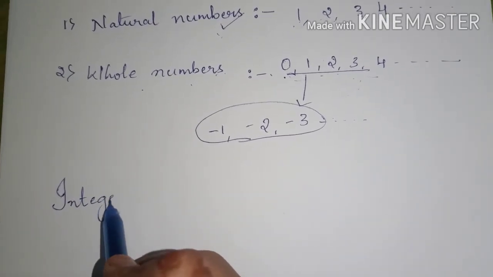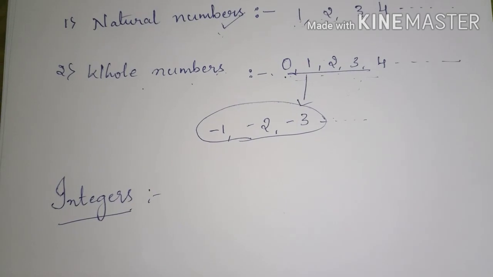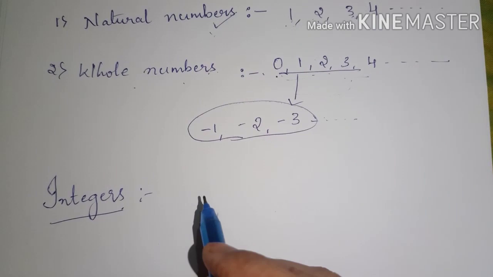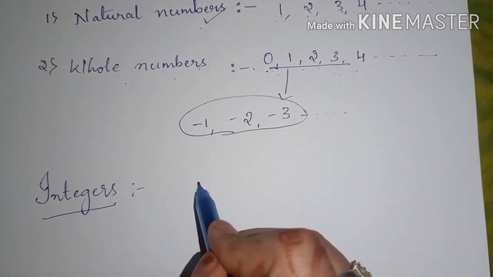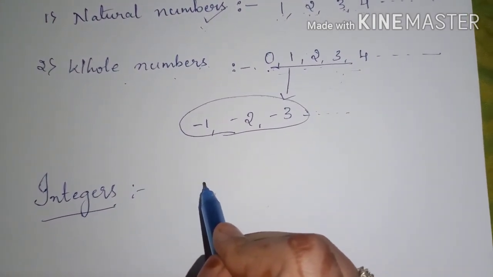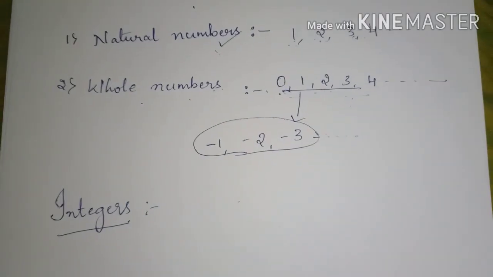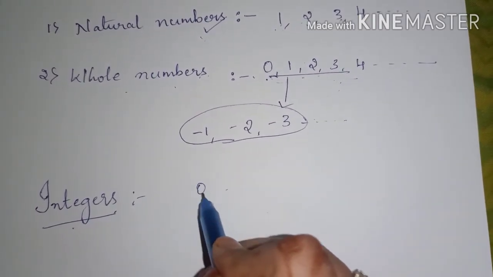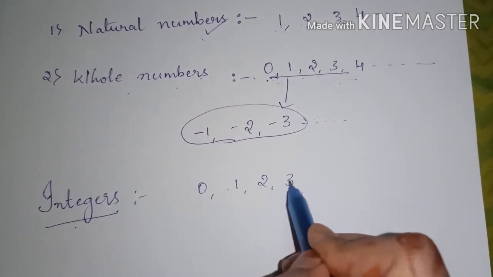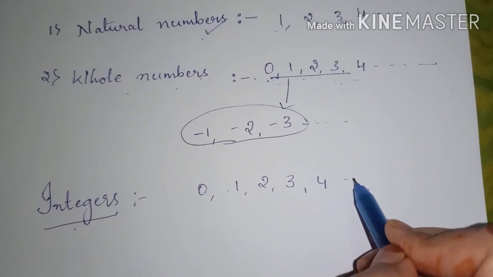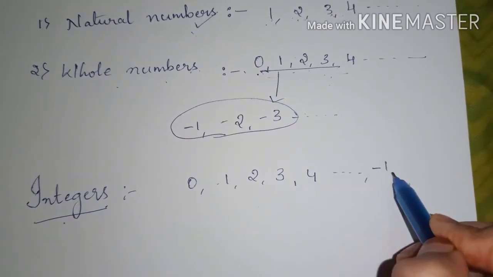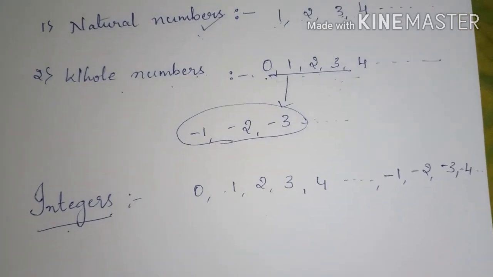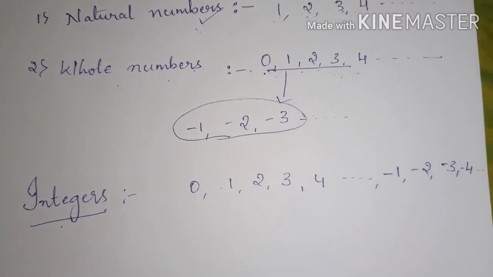We call it integers. Both positive and negative numbers along with 0 are called integers. For example, integers are 0, 1, 2, 3, 4 and so on, and also -1, -2, -3, -4 and so on. Is it clear, students, what are integers?